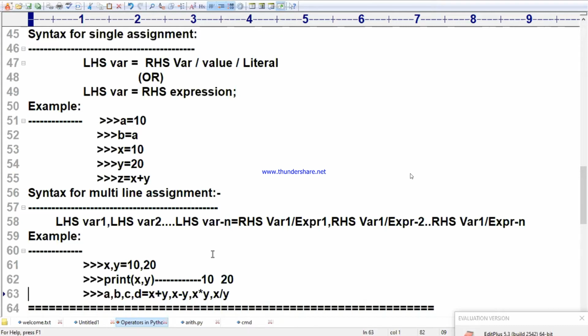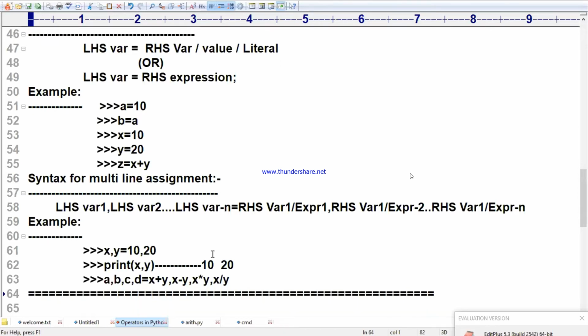We need to follow the syntax which is given, so don't write your own syntax. Follow the syntax. I am waiting for everybody to confirm the program. Confirm once it is completed.